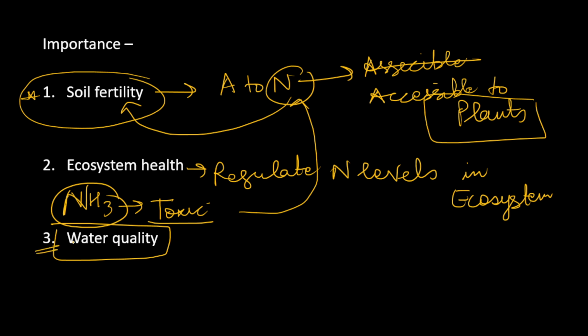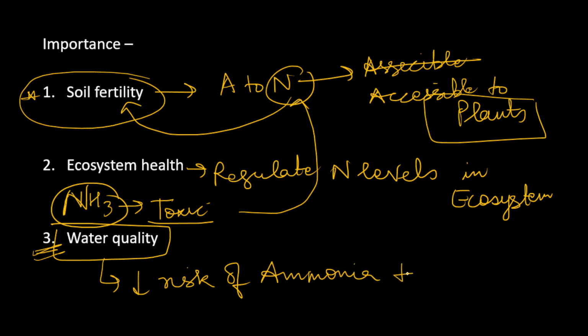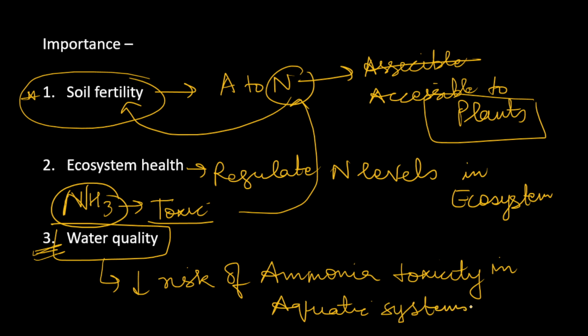Next, water quality. Many times we do not see this point here because we cannot think about how nitrification plays a role in water quality. But there is a huge role of nitrification in water quality because we all know that it converts ammonia to nitrate, and it reduces the risk of ammonia toxicity in aquatic systems, or you can say aquatic ecosystems. So this is how water quality is maintained.